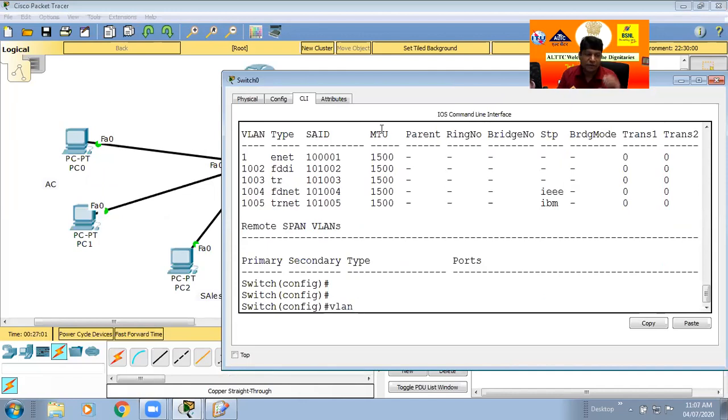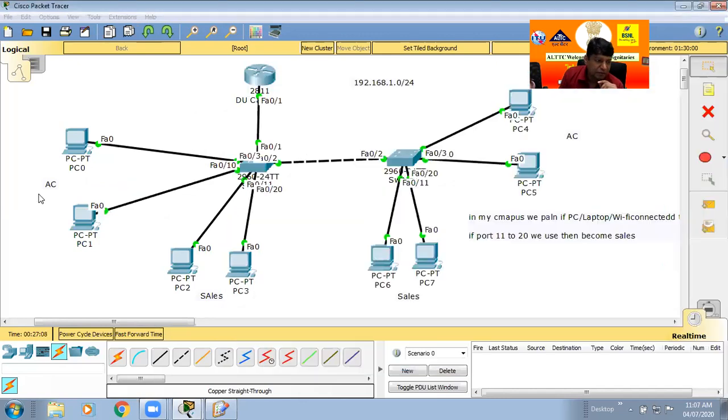So VLAN is always defined by a number. In this case, this is the account VLAN. Let me imagine that this is VLAN 10, 10, 20, 30. You can put any number up to 9,900, and in each and every switch, this range is defined.